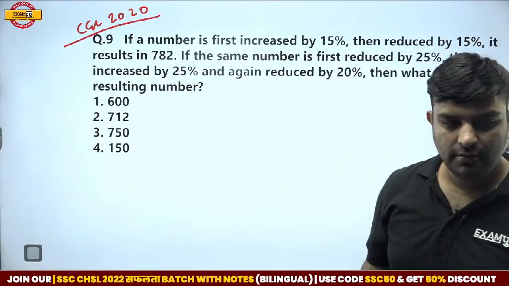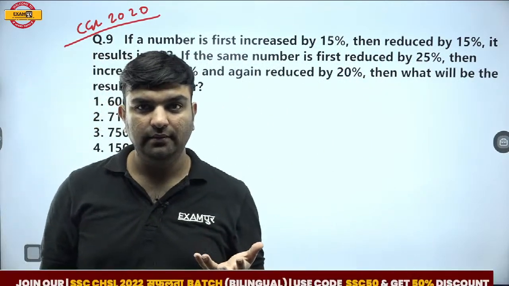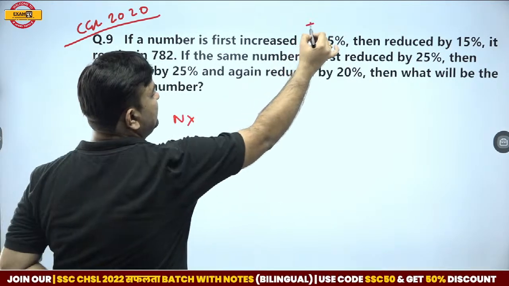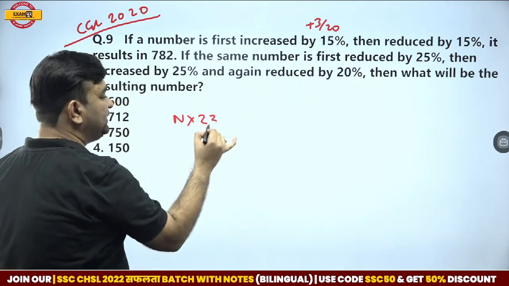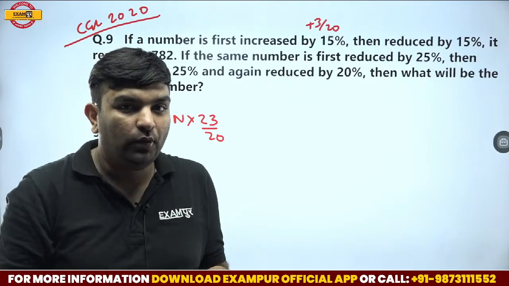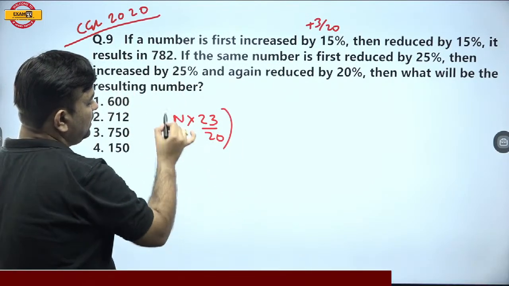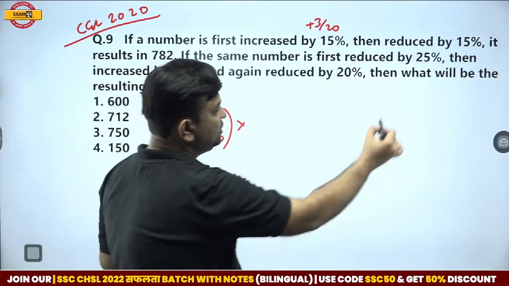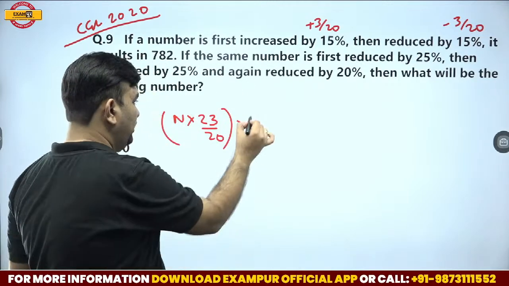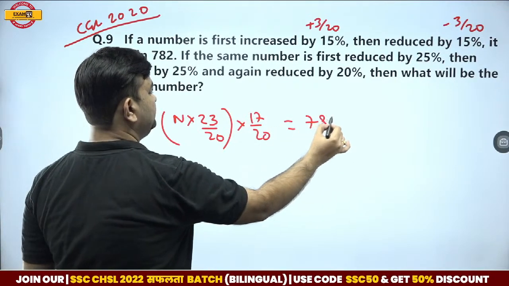Well done, Shohan. If it is correct, obviously. A number is first increased by 15%. 15% is the increase of 3 over 20, so it is becoming 23 by 20 of itself. Well done, Amrita. Then reduced by 15%, reduction of 3 over 20, so becoming 17 by 20 of the previous value, which is equal to 782.